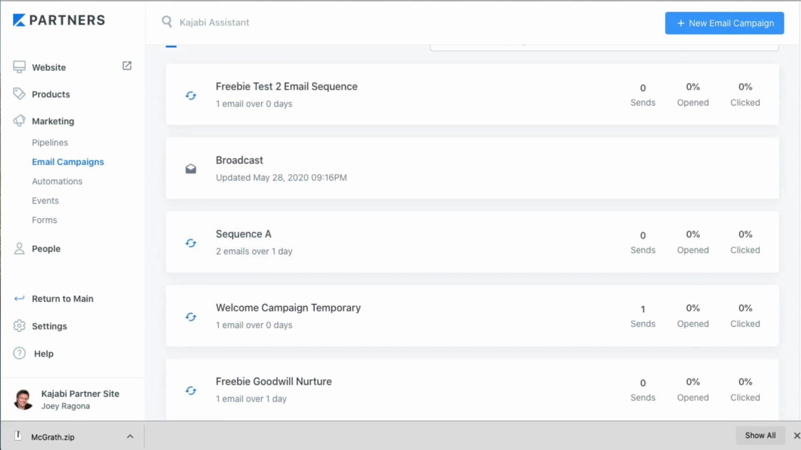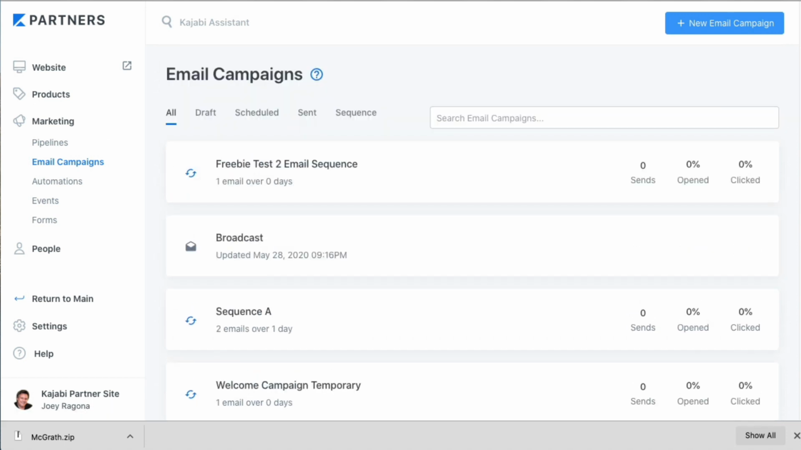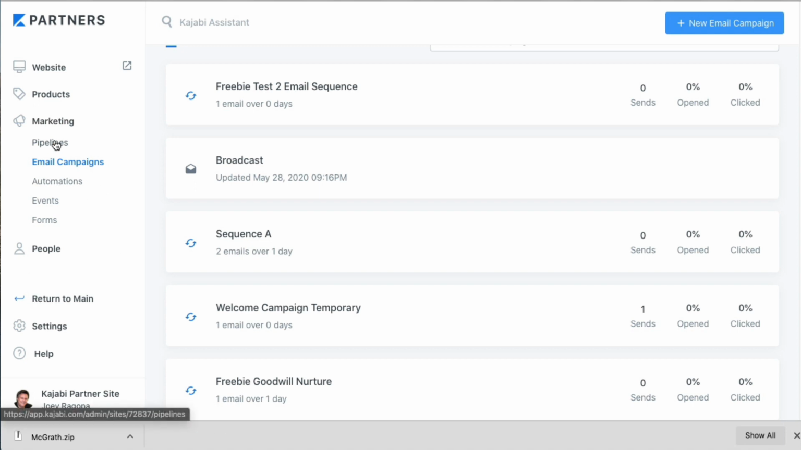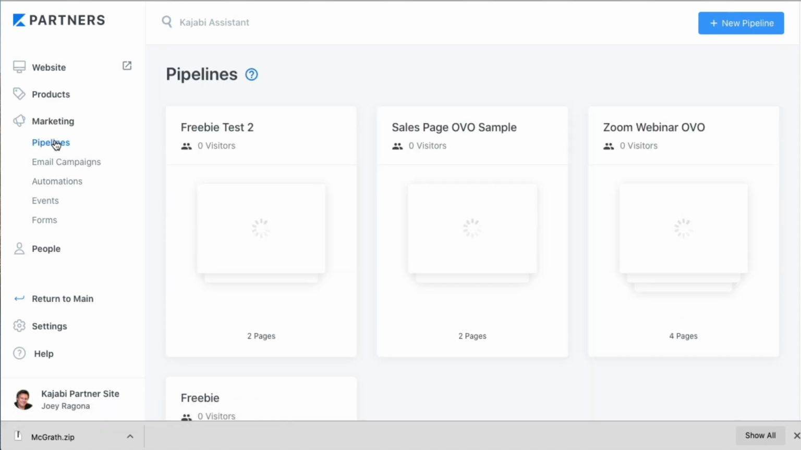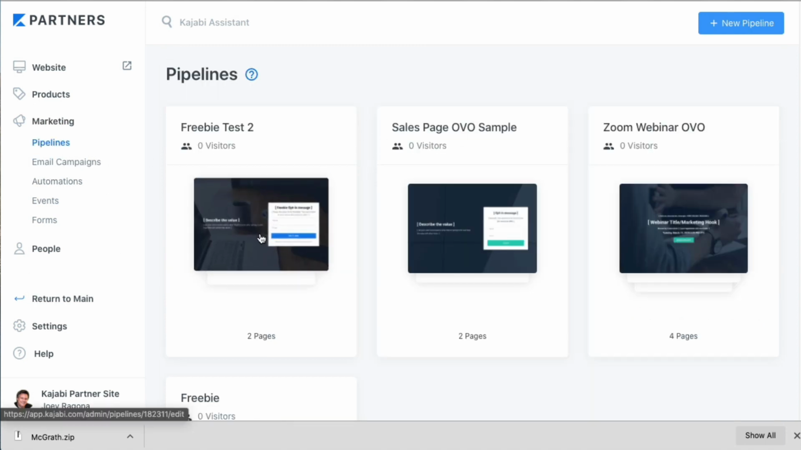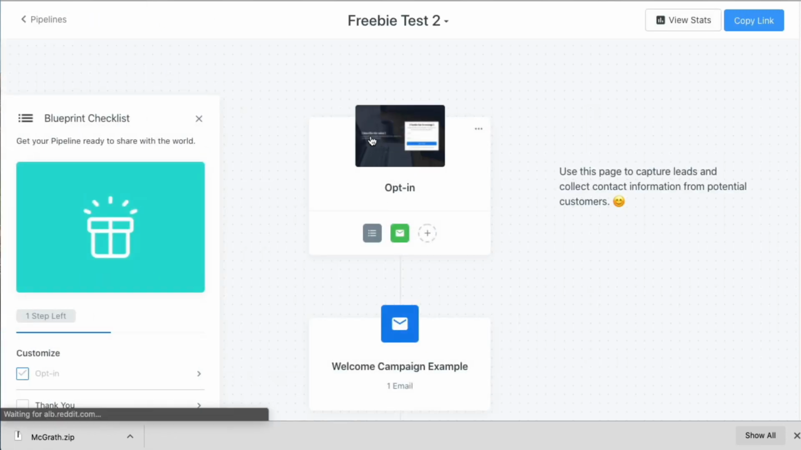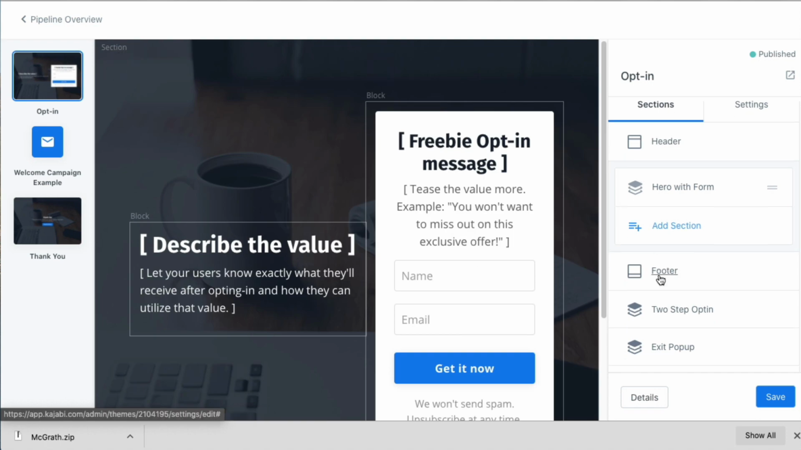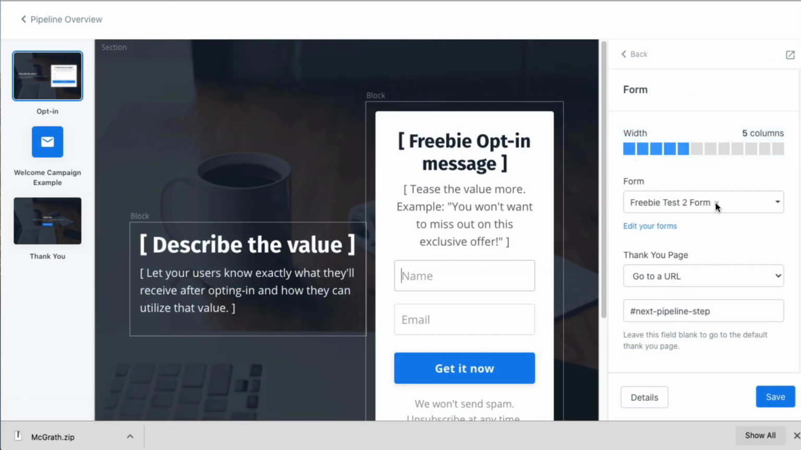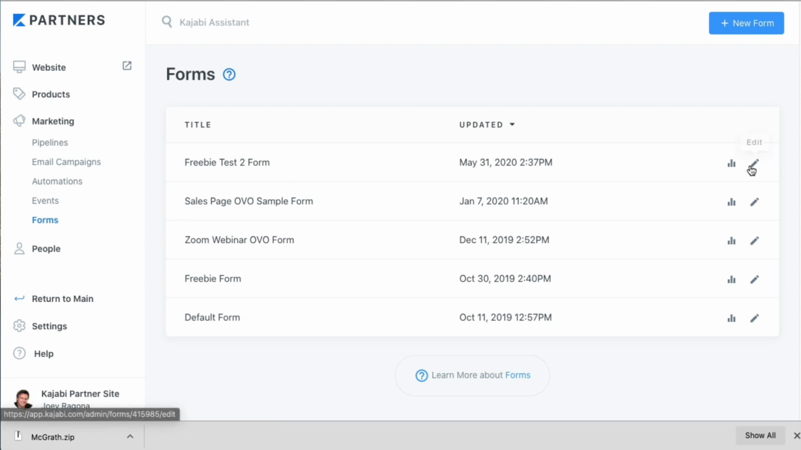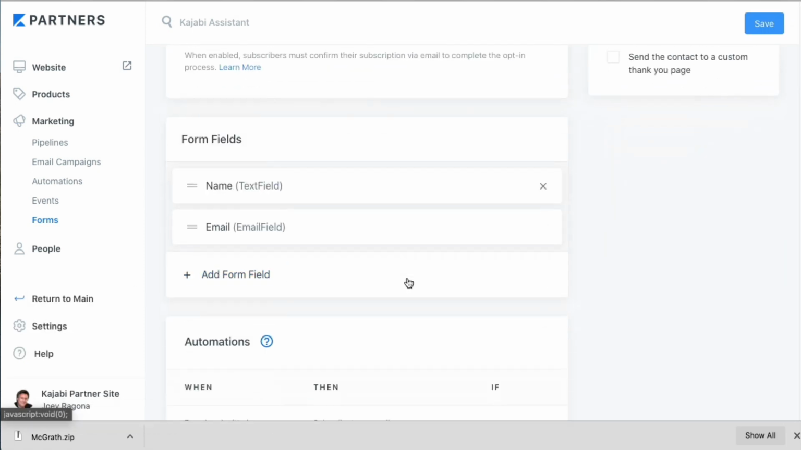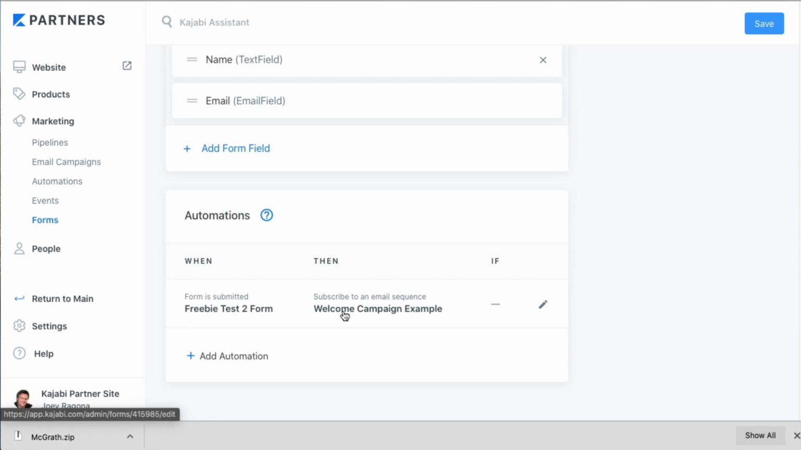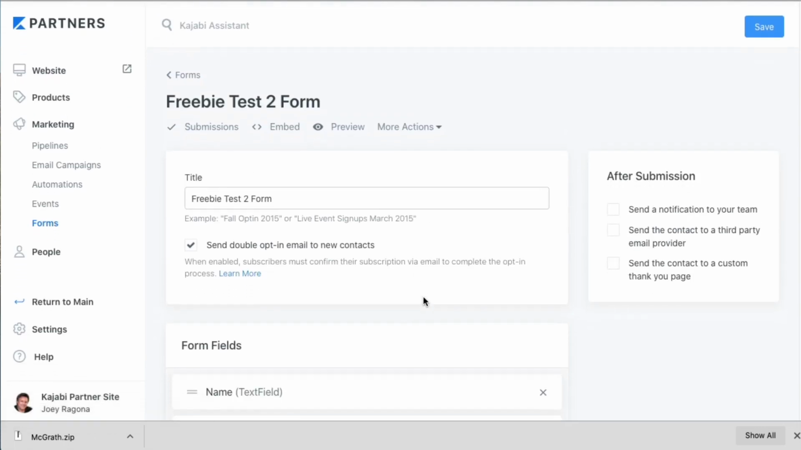Let's go back and close some of these windows here. Let's go back to the pipeline. All right. And this one here is the freebie test number 2. And this one here, you can see that I have set up, go to the form, freebie test number 2, and let's edit that and make sure that it's going right to the welcome campaign. Same dude right there, okay?